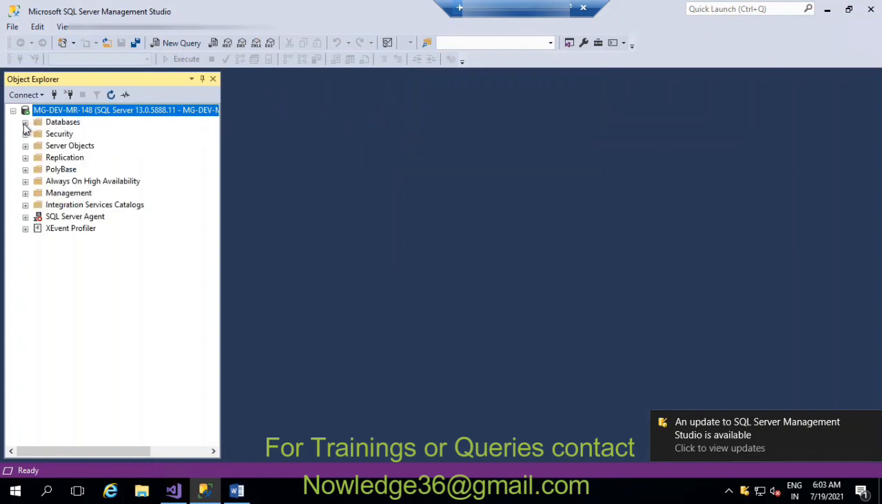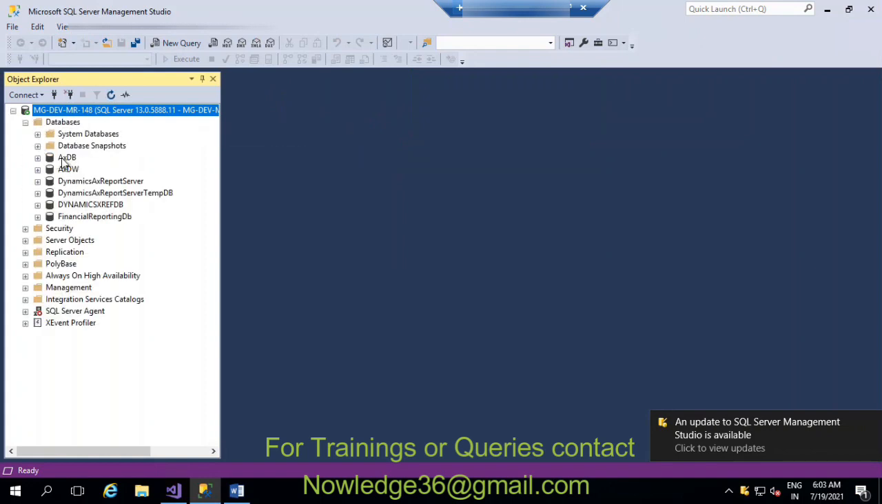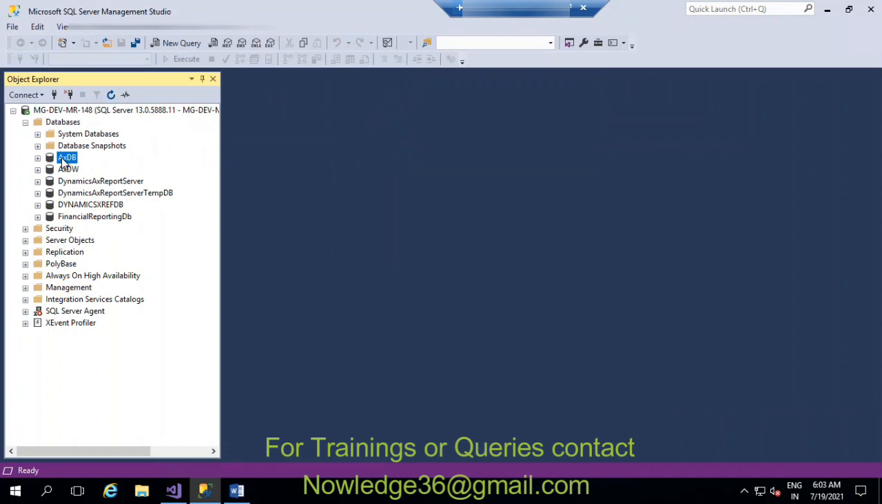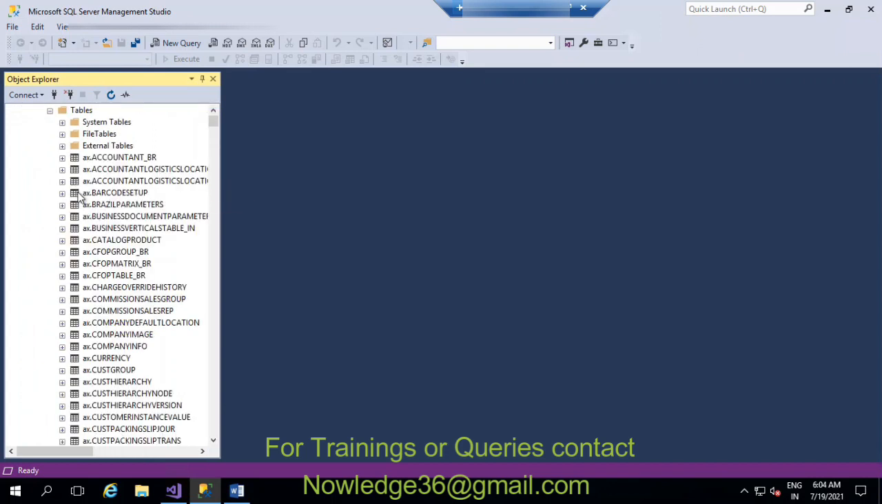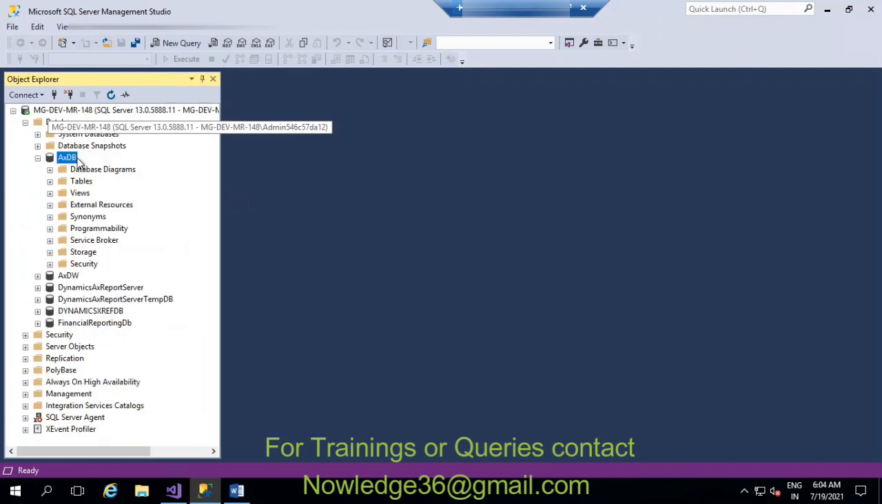So now you can see the database, and whatever tables are related to our Visual Studio you can see in this AXDB. When you expand the tables, you will be able to see every standard and custom table that is already available here in this AXDB. This is how you can see the information.